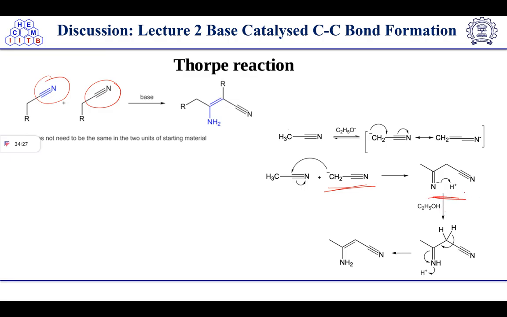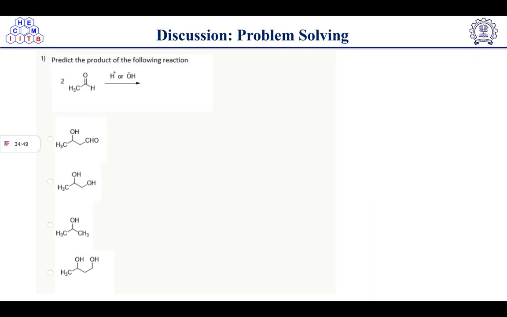After getting this one, protonation will take place, resulting in the formation of this intermediate. Now the condensation will take place, and here we will get the alpha beta unsaturated amine. So this is the desired product in this case. So in the Thorpe reaction, the nitrile group is involved, right?